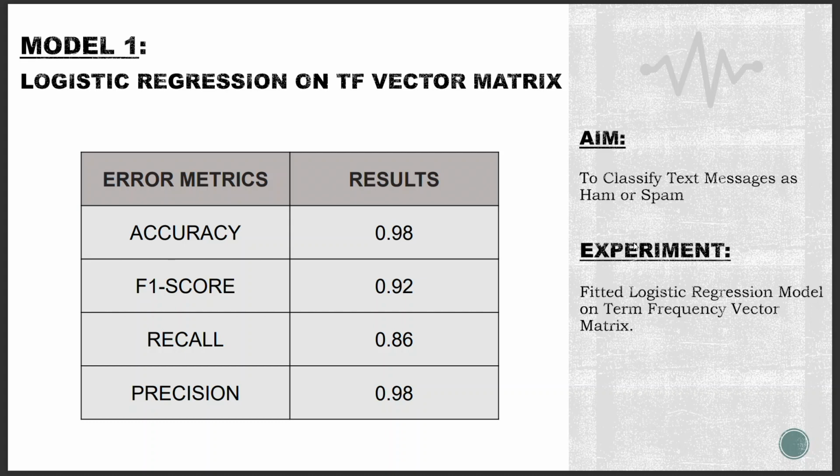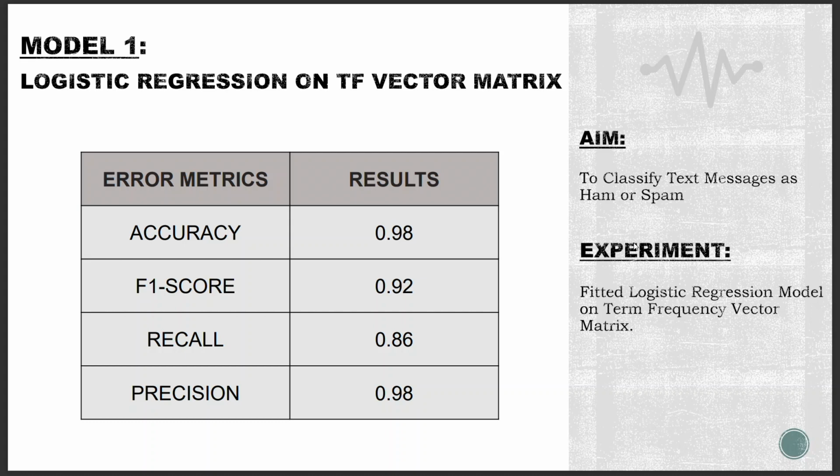Then we used an AdaBoost classifier, which is an ensemble model that combines multiple weak learners to form a strong learner. In this project, decision trees were used as weak learners. After that, we used a bagging classifier, which is another ensemble model that combines multiple decision tree classifiers. However, unlike AdaBoost, bagging does not give more weight to the misclassified samples. Finally, we used a random forest classifier, which is an extension of bagging. Random forest adds the concept of random feature selection to bagging, which leads to further diversity in the trees and improved performance.